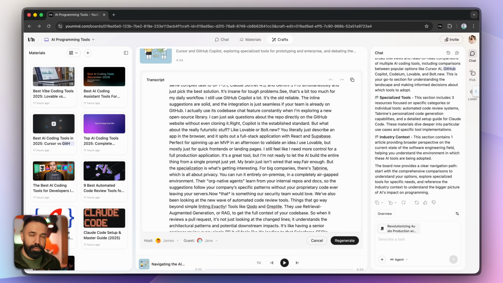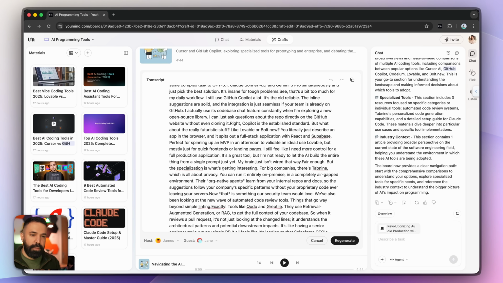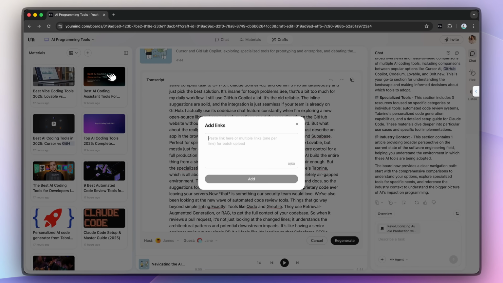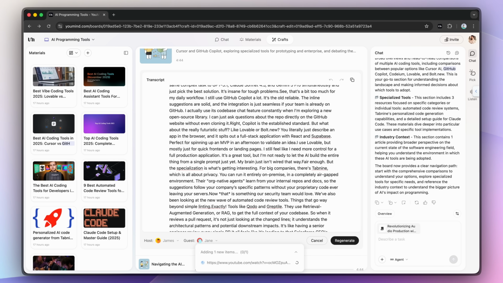And you can edit the transcript, regenerate using different voices if you didn't like those. But let's try the other feature that I really love. Let's say I have a YouTube video that I really love and want to add to the materials that are already gathered for me. I can click here, add a link, and then paste my link, which is a link to the YouTube video I found, add.